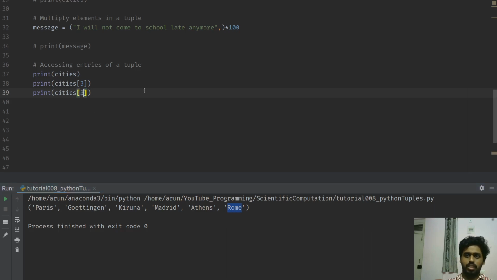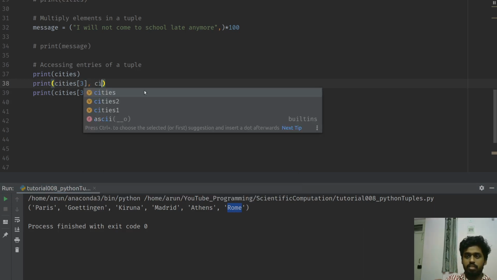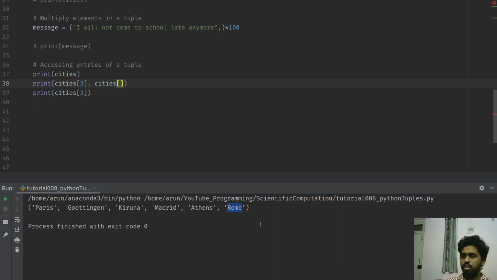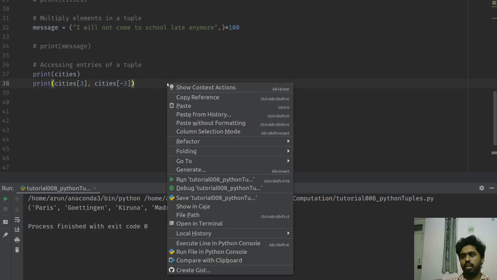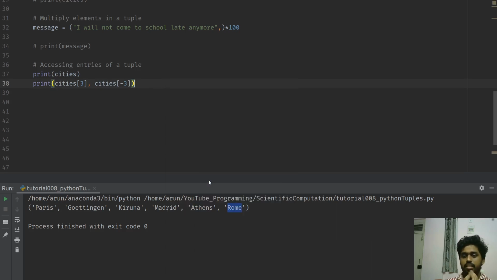So if I want to access Madrid, I can either type cities of 3, or I can type cities of -3 in this example, and both of them will print the same value. If you don't believe me, let's test the code itself to see it for ourselves. And there you go, it prints Madrid twice.